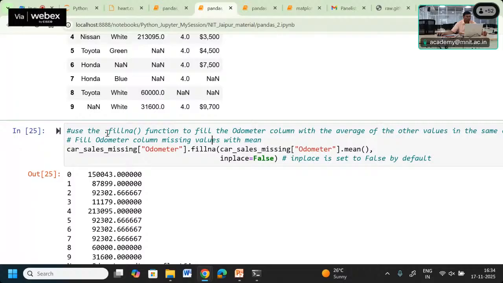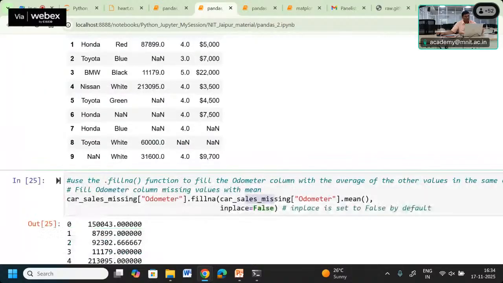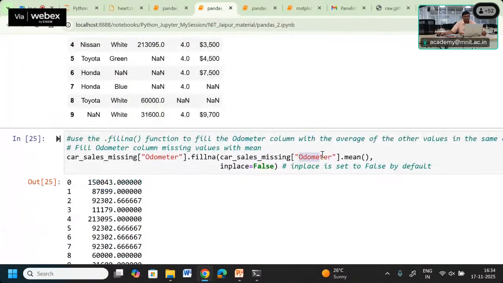Okay. So for that we can use the fillna function to fill, suppose, the odometer, which we want to fill by the average of the other values in the same column. So what are we taking? We are taking the odometer from this car sales missing data frame. From that odometer we are taking the mean value, right? And we are using the inplace parameter, which by default has been set to False, so it is not going to operate within the same data frame.